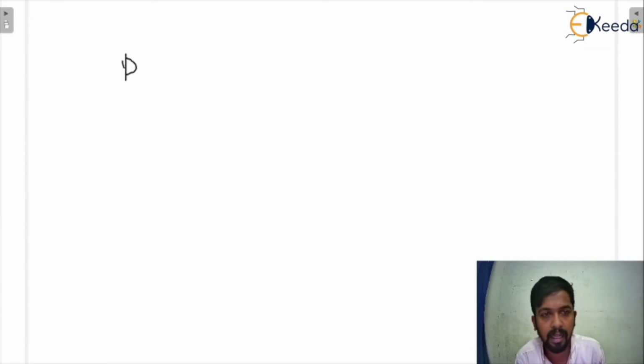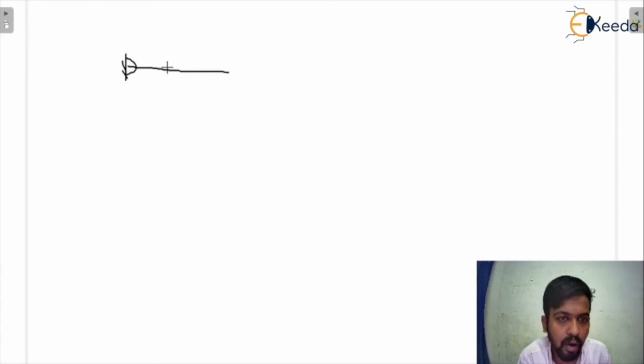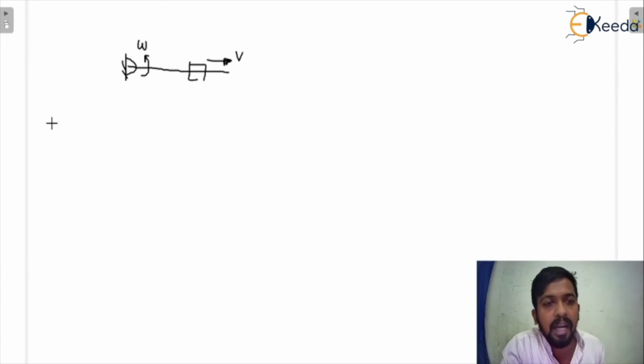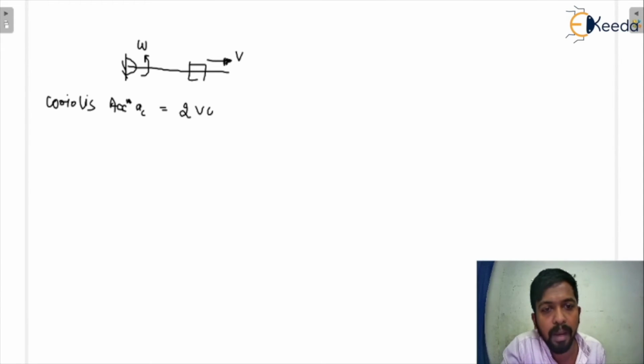For example, this is the link on which the slider is sliding in this direction. I'm mentioning here the direction of the slider. So this is v, and this link is going to be rotated with omega in anti-clockwise direction. Now you have to find out the Coriolis acceleration. We all know the formula for the Coriolis acceleration. It is denoted by AC, and that's equal to 2v omega. Now this would be the magnitude. Now what about the direction?